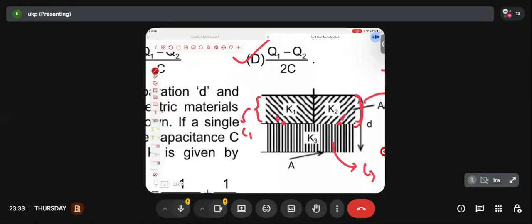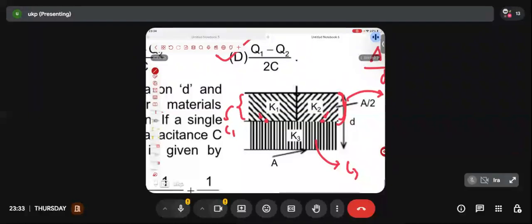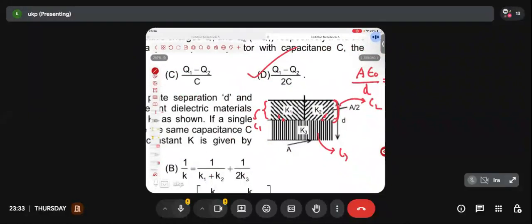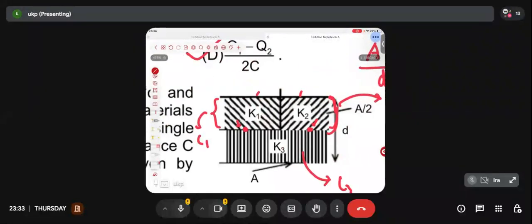Those of you who are thinking that C1 and C2 are in parallel are by default assuming that one side is at the same potential. So these two will have the same potential based on which logic, sir? And this is something we had spent sufficient time on during our foundation session, that this point and this point need not be at the same potential. We had in fact proved this.